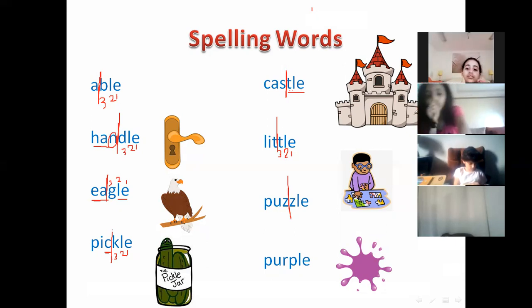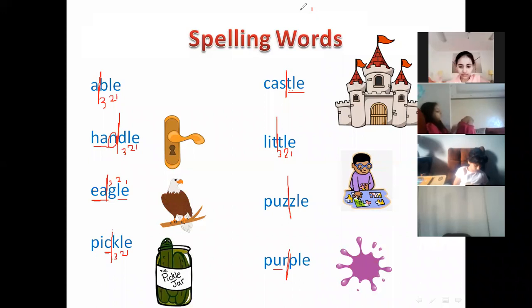Yes, Gloria. Purple. Between R and P. Excellent. Between R and P, but not like pear, because U and R have the R sound. Purple. Excellent. Thank you. And the first syllable is a closed syllable.